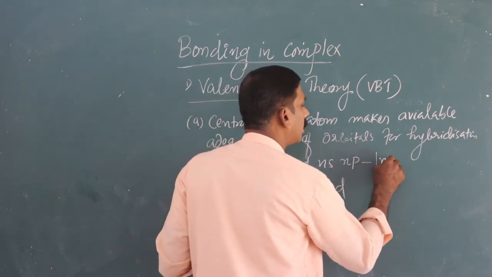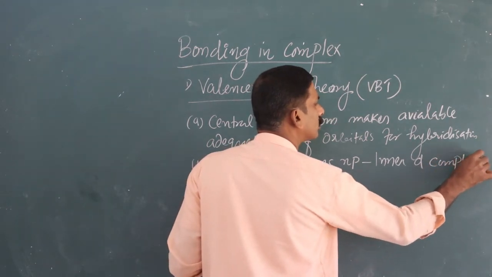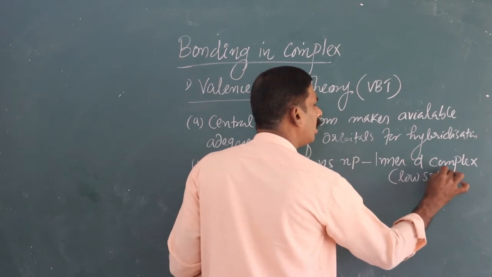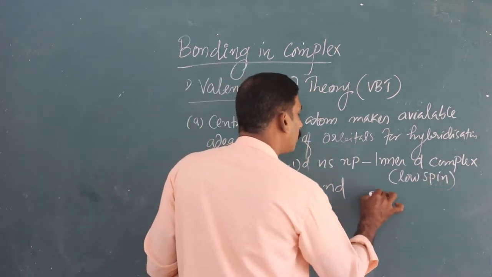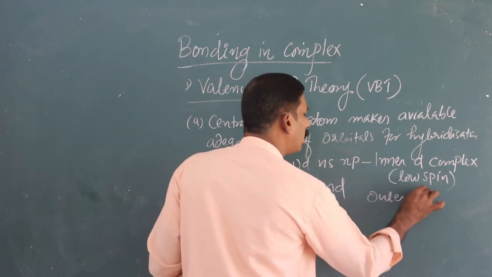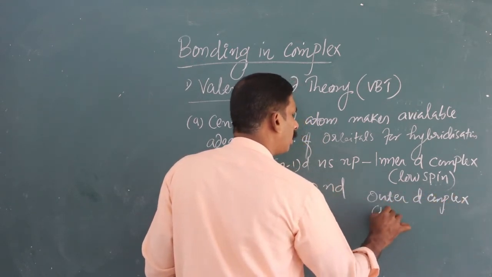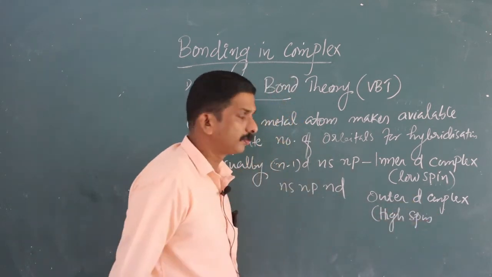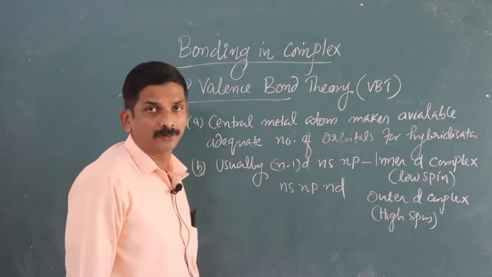Depending upon that, inner d complex, called low spin complex, or outer d complex, or high spin complex, are formed. Here low spin means spin paired.